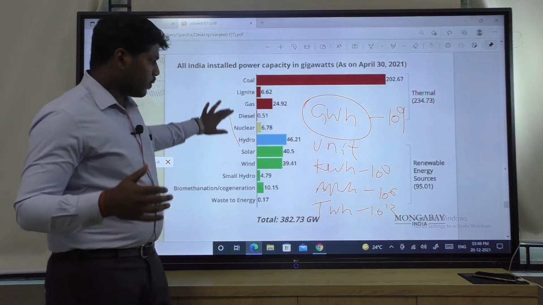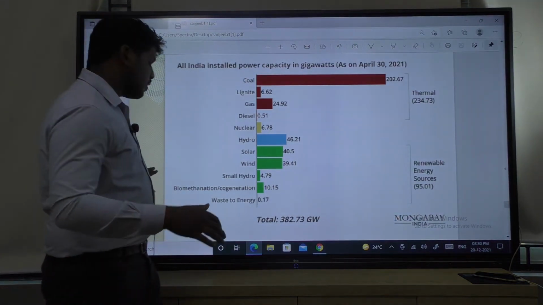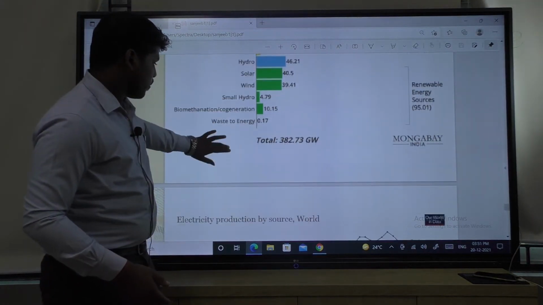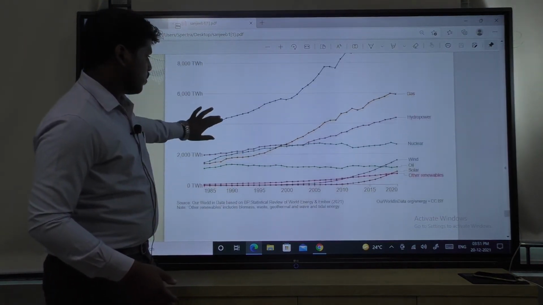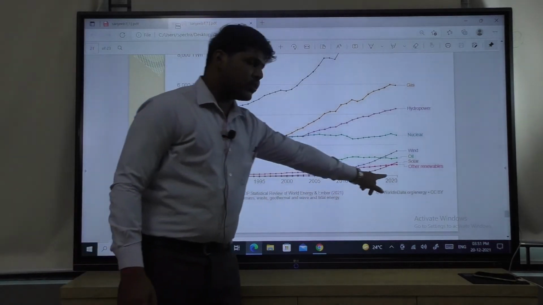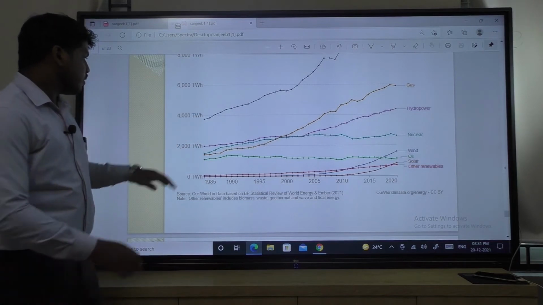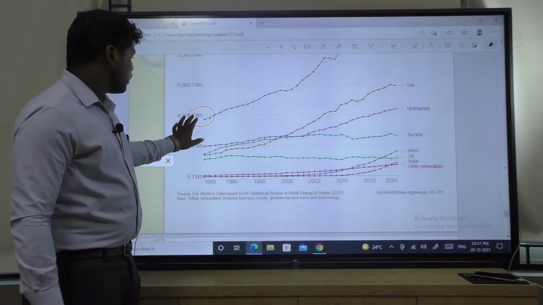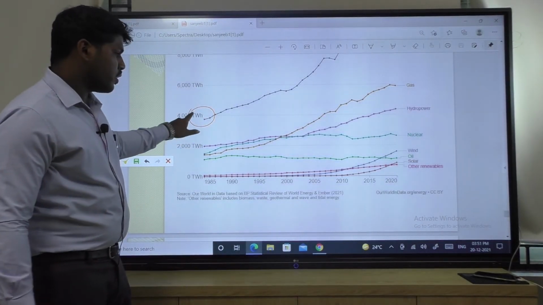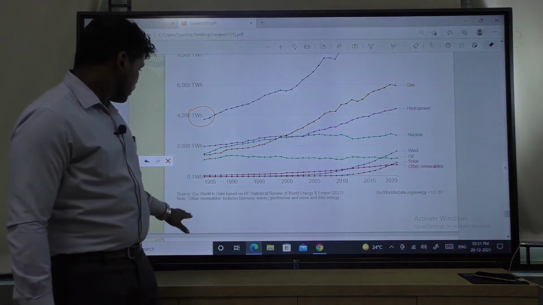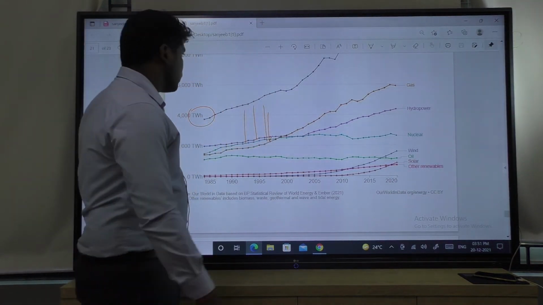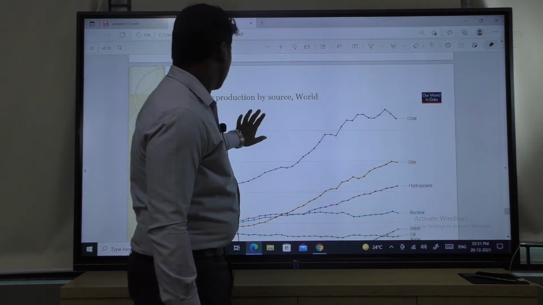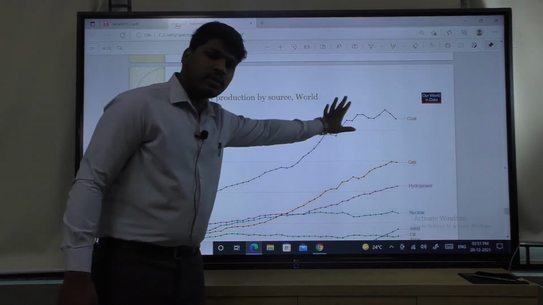Okay, so next one you can see another data, about India and also the world. It is from 1985 to 2020. Here see, it is given in TWh. TWh I have already told you, terawatt hour, that means it is the unit of energy. It is 4000 terawatt hour in 1985. Now in 2020, it is up to 8000 TWh, so coal value is increasing.